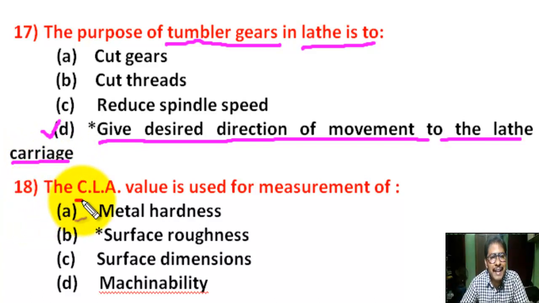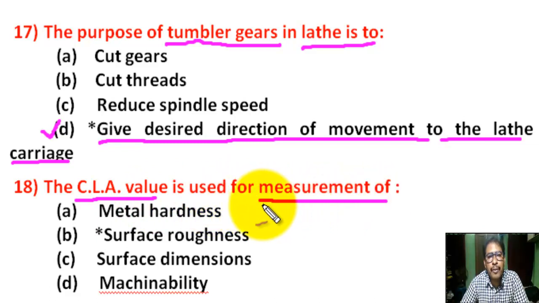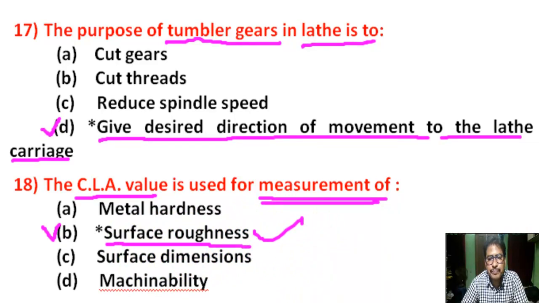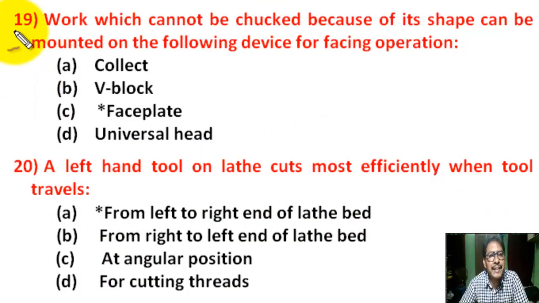Question number 18. The CLA value, center line average value, is used for measurement of. There are 4 options. Correct answer is B. CLA value is measured for surface roughness.